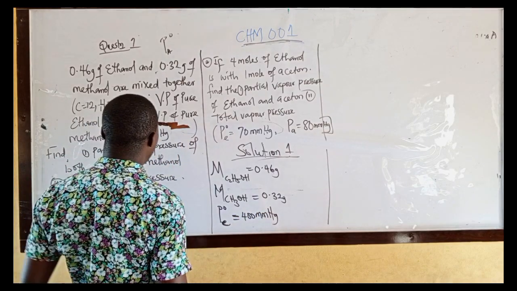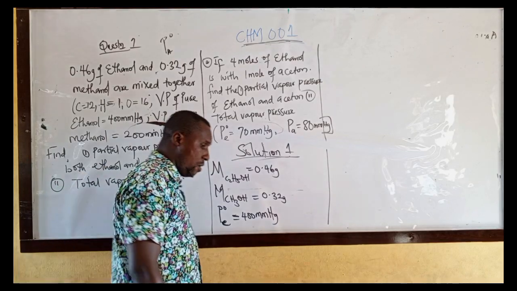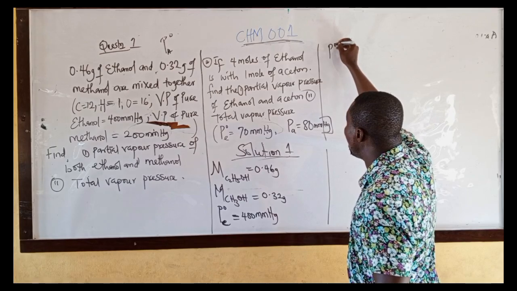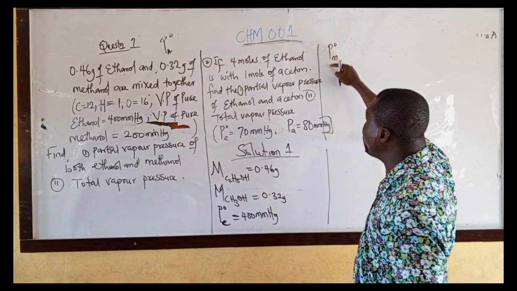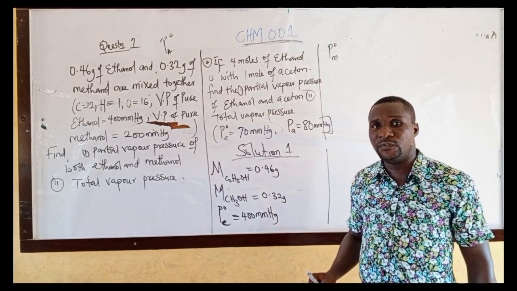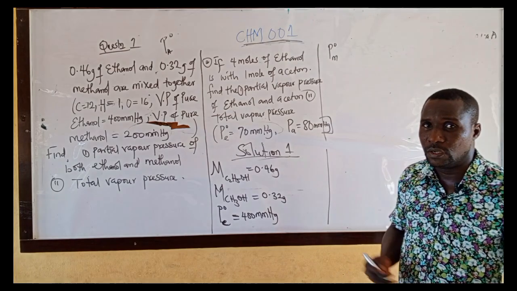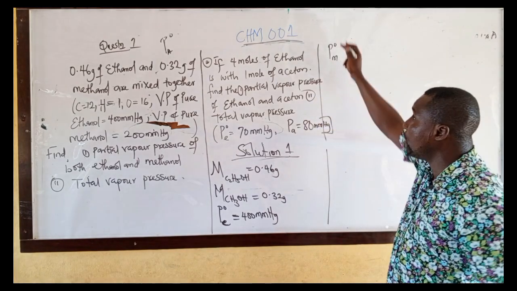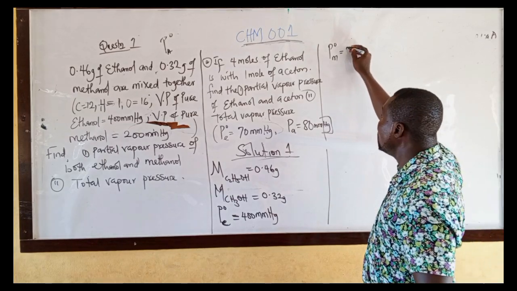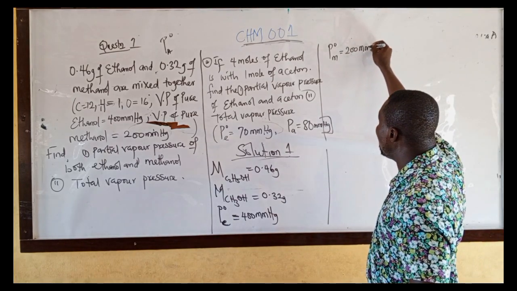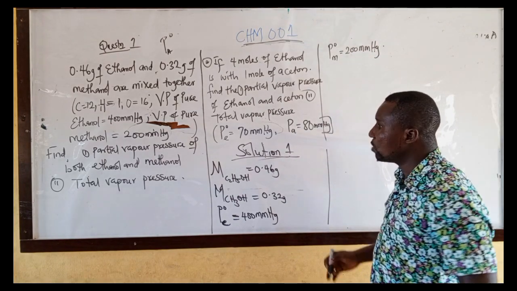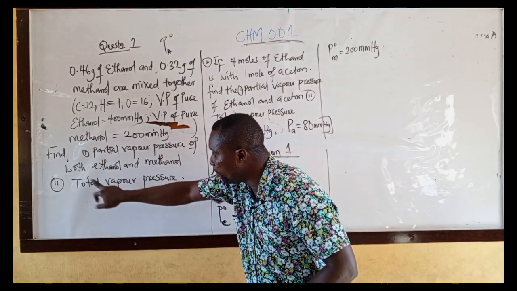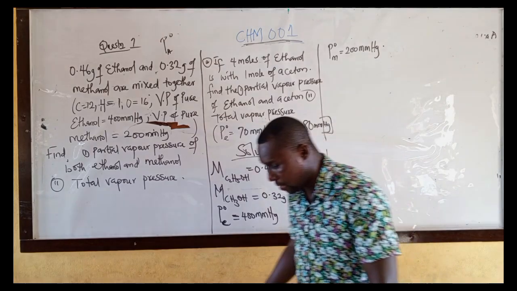And the vapor pressure of pure methanol, P naught M, is given as 200 millimeter mercury. Then the question says, find the partial vapor pressure of both ethanol and methanol.